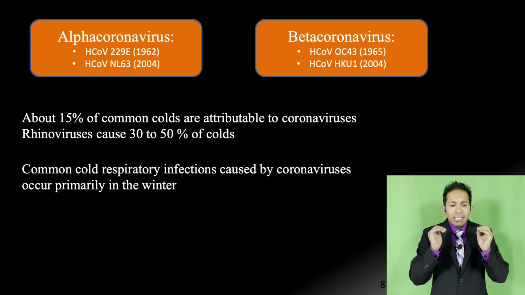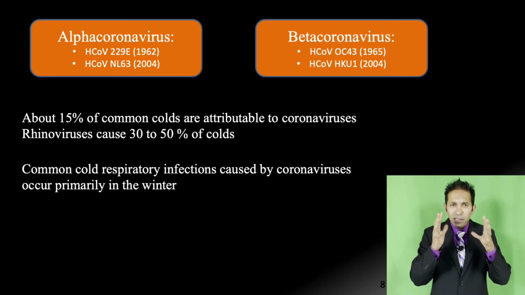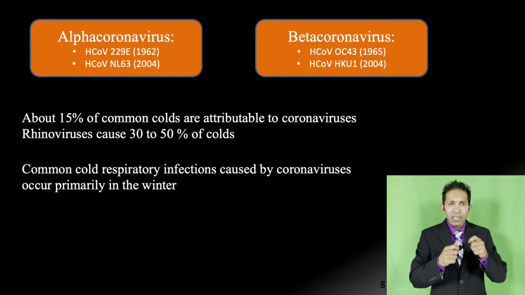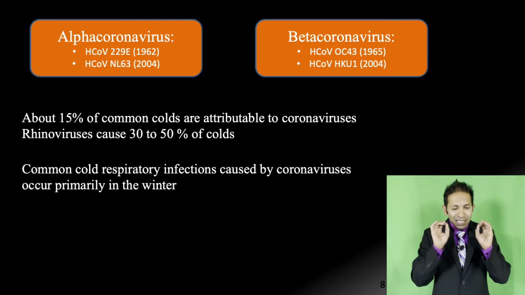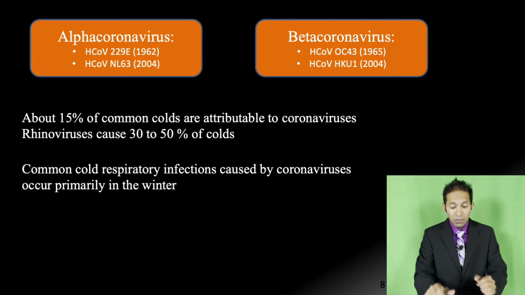Common cold respiratory infection caused by coronaviruses occurs primarily in the winter. We are still learning about COVID-19 infection, whether temperature has any relationship with severity. But common cold is typically seen in the winter, caused by alpha coronaviruses and beta coronaviruses.